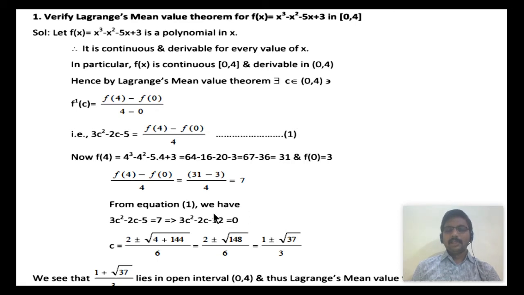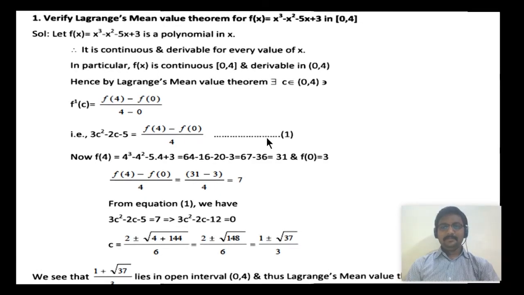Now we have a quadratic equation in c. The roots are obtained by using the formula −b ± √(b² − 4ac) over 2a. Using the formula, we have two values for c. Clearly the values lie in the open interval (0, 4). Thus Lagrange's mean value theorem is clearly verified. Next problem.